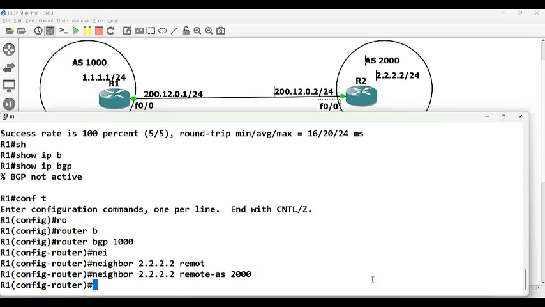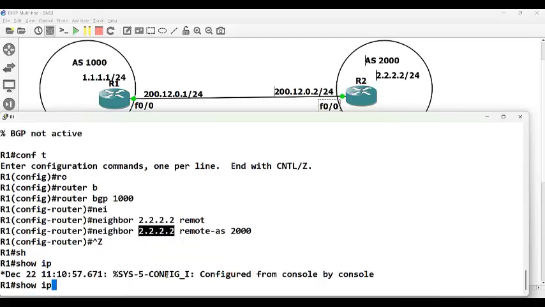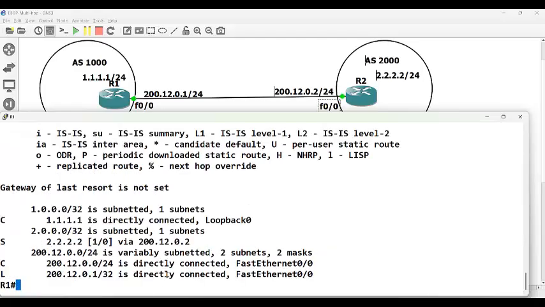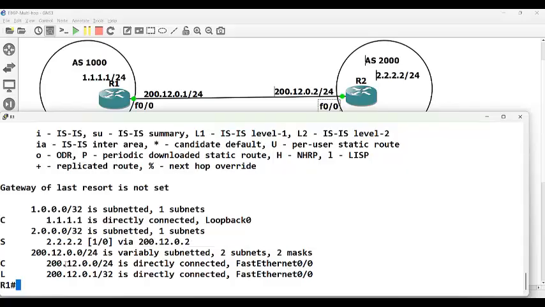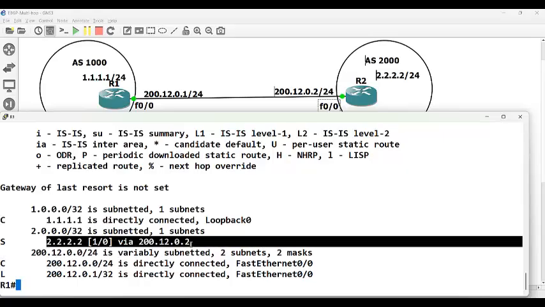But the problem is this one, 2.2.2.2: if you check the routing table, it is not directly connected. Does it say directly connected for 2.2.2.2? No, via. See, 200 is directly connected, but 2.2.2.2 is not directly connected.